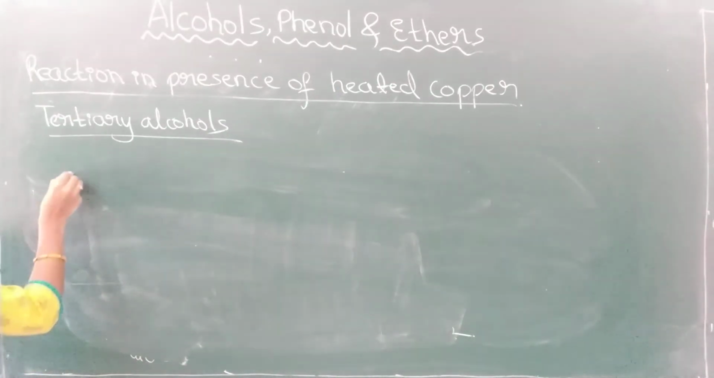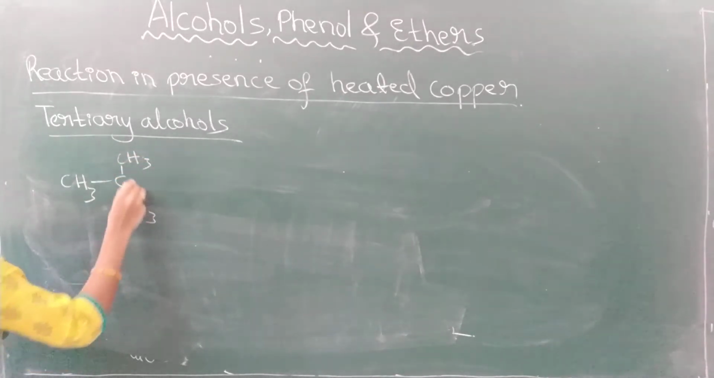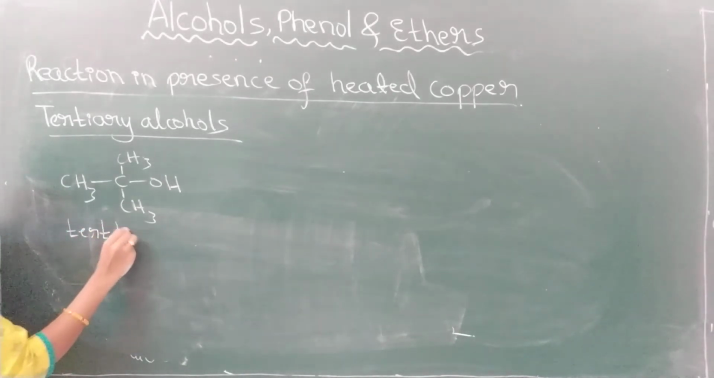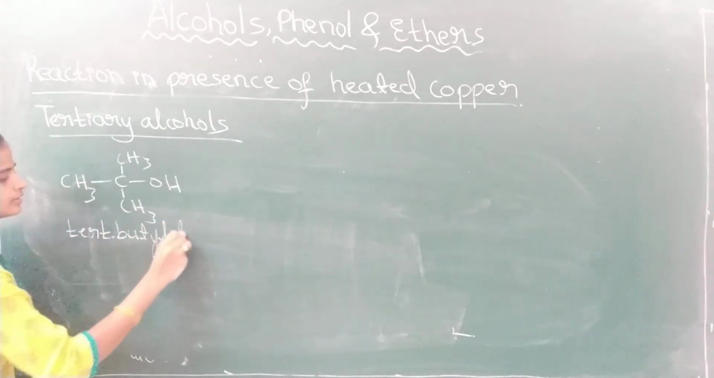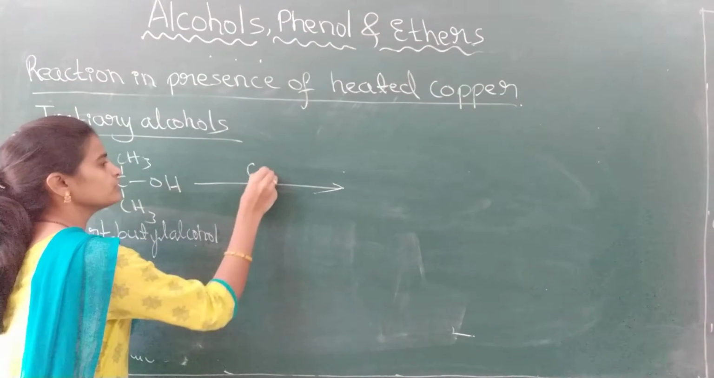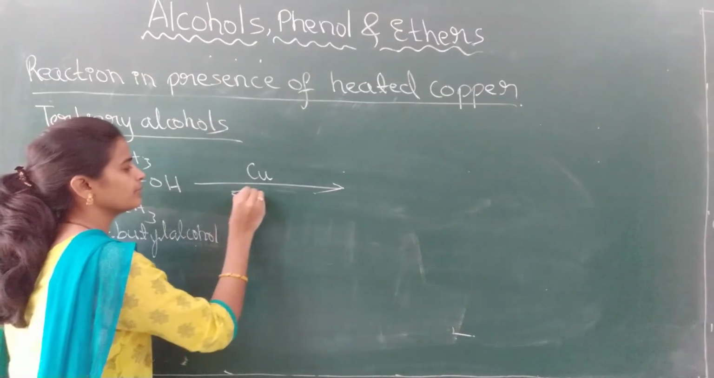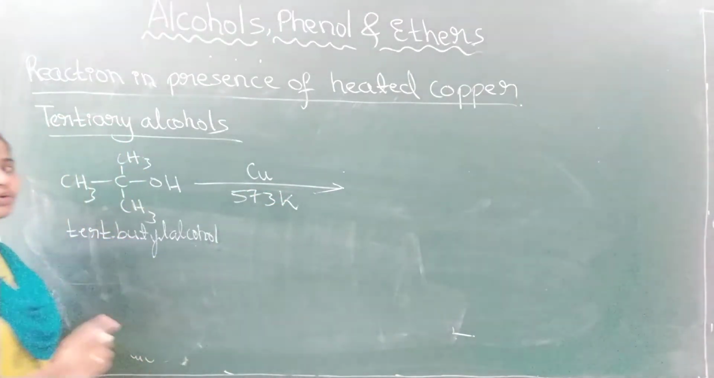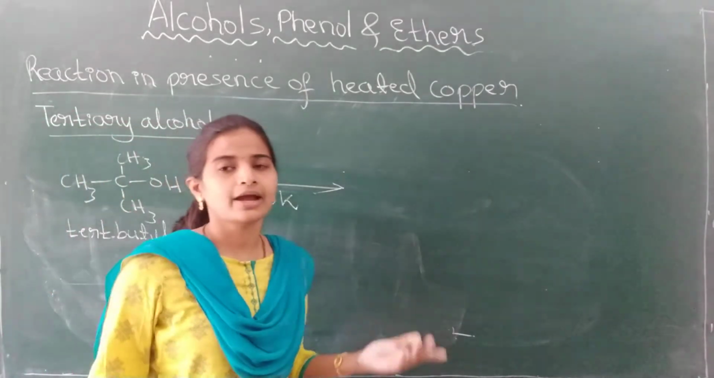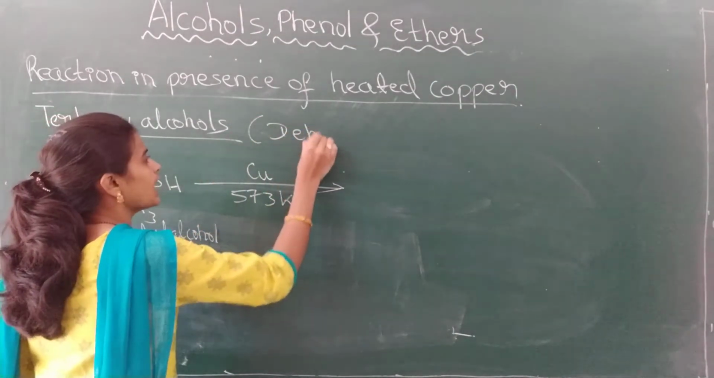See here, I will take the example of a tertiary alcohol. What is the name of this one? Tertiary butyl alcohol. What happens when we heat it? When the vapors of tertiary butyl alcohol are passed through heated copper by maintaining 473 Kelvin temperature, dehydrogenation will not take place. Remember, removal of hydrogen will not take place. Instead of that, what will take place? Dehydration.